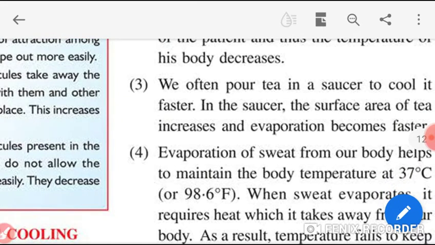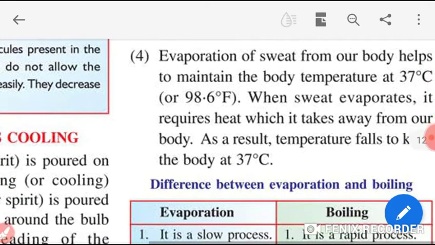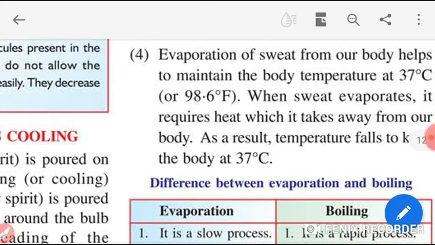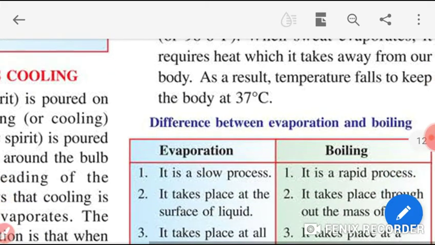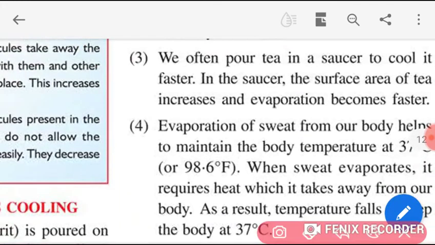We often pour tea in a saucer to cool it faster. In a saucer, the surface area of the tea increases and the evaporation becomes faster. Evaporation of sweat from our body helps to maintain the body temperature at 37 degrees Celsius. When this sweat evaporates, it requires heat, which it takes away from our body. As a result, the temperature falls to keep the body at 37 degrees Celsius.